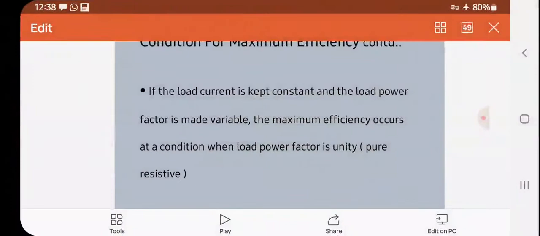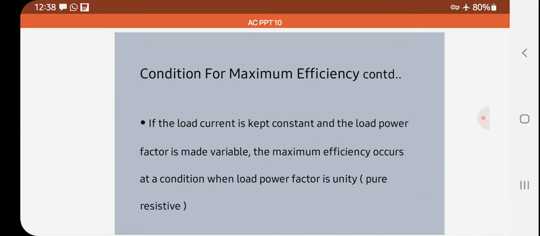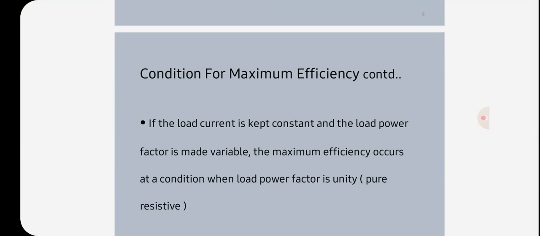So here, the condition for maximum efficiency: the efficiency of a transformer is maximum at a particular condition. Let the full load output power be V2 I2 cos φ2, iron losses equal to Wi, and full load copper losses equal to I2² R02 or I1² R01.